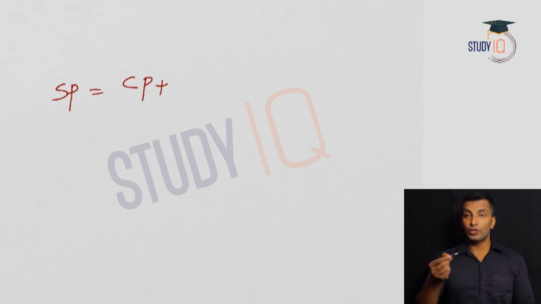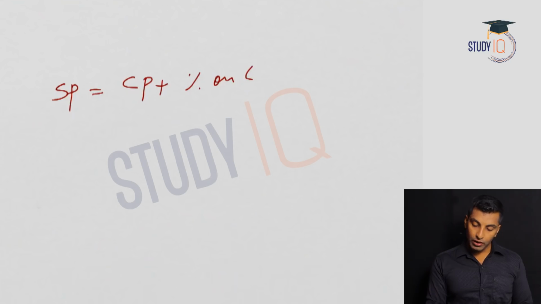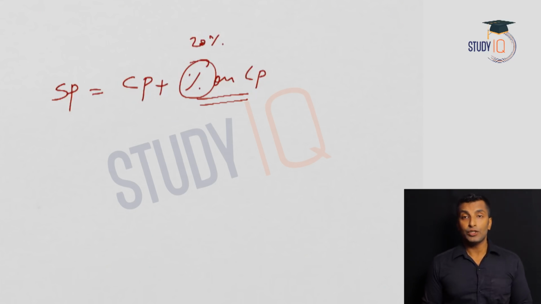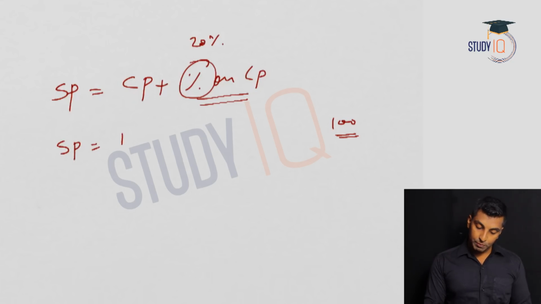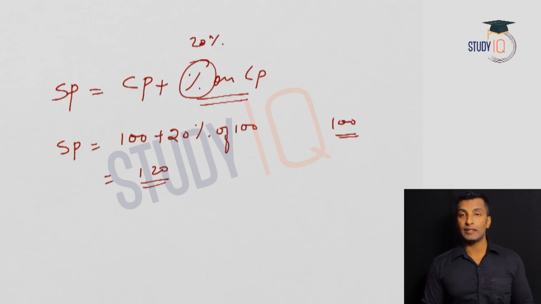So in another way, how can you understand the selling price? Selling price is equal to cost price plus profit, right? Profit is actually a certain percentage on the cost price. In some cases, you will be given this percentage. So let's suppose 20% on cost price. Cost price is 100 rupees and I am getting 20% profit. That means selling price will be cost price, which is 100, plus 20% of 100. That means 120. So selling price is 120.